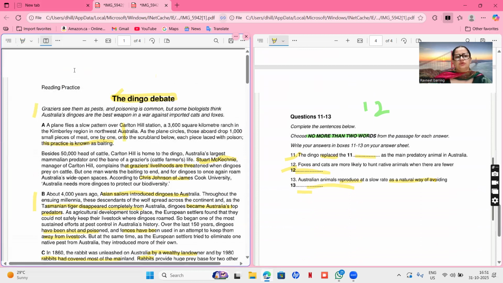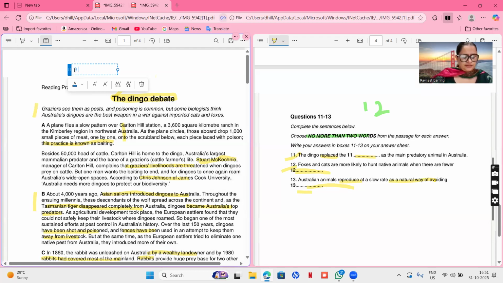So I am going to add a PDF for this one in the description box. So try to download it, attempt it, and then understand my explanation and see how good you are doing. Because this is a real exam reading, you will be able to understand your level of understanding so that you can prepare yourself accordingly for the upcoming examination. So this was 9th October 2025 real exam reading. That's it.